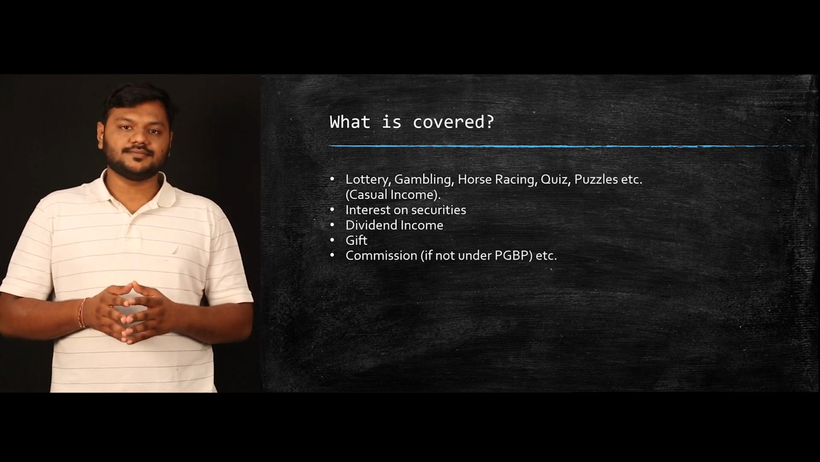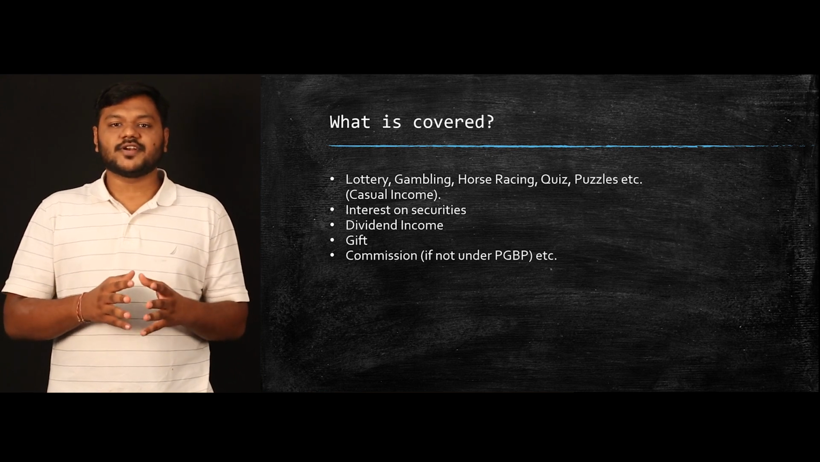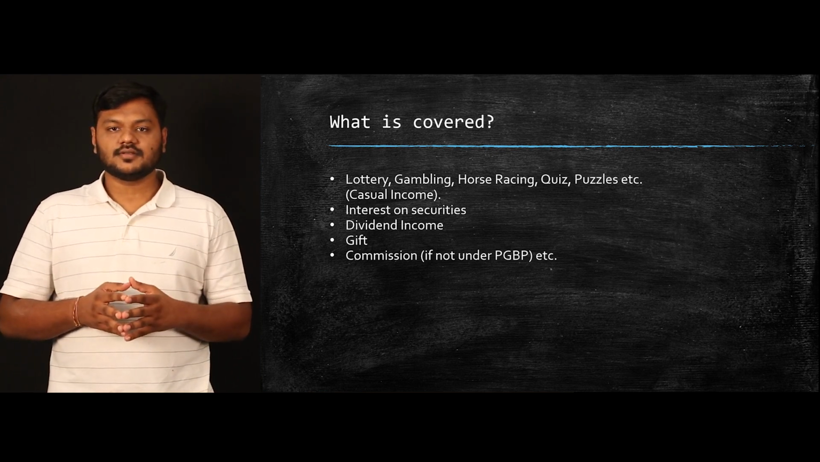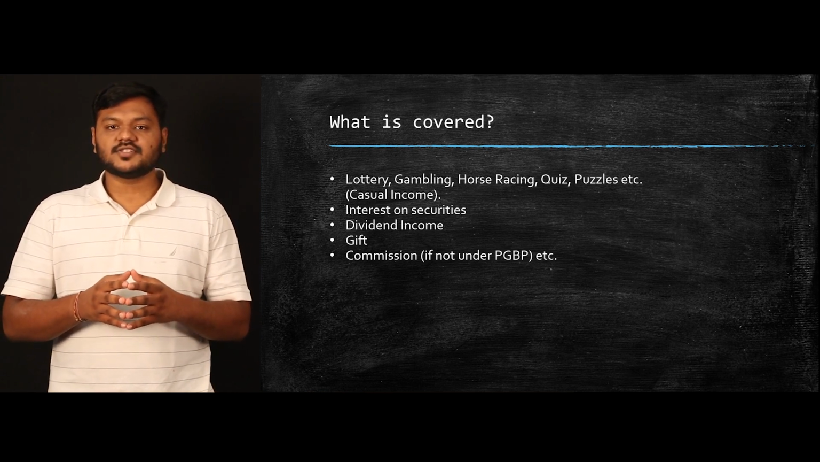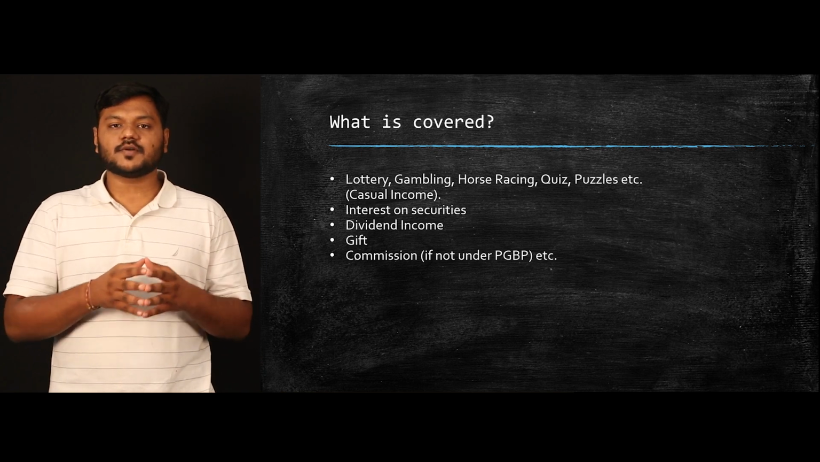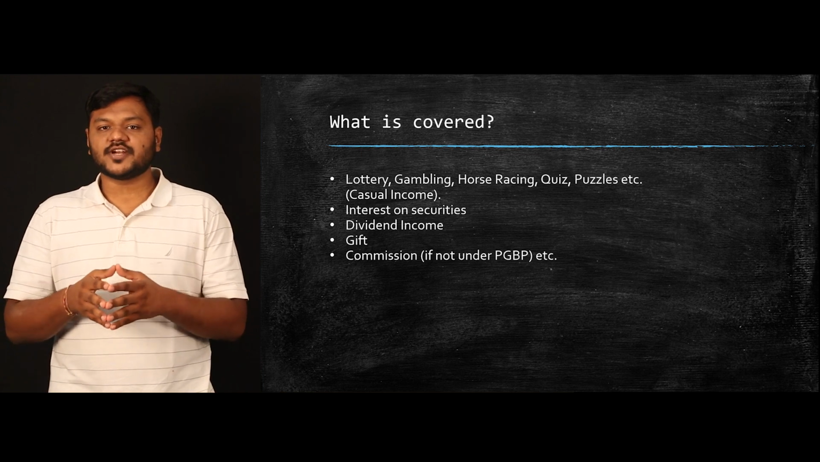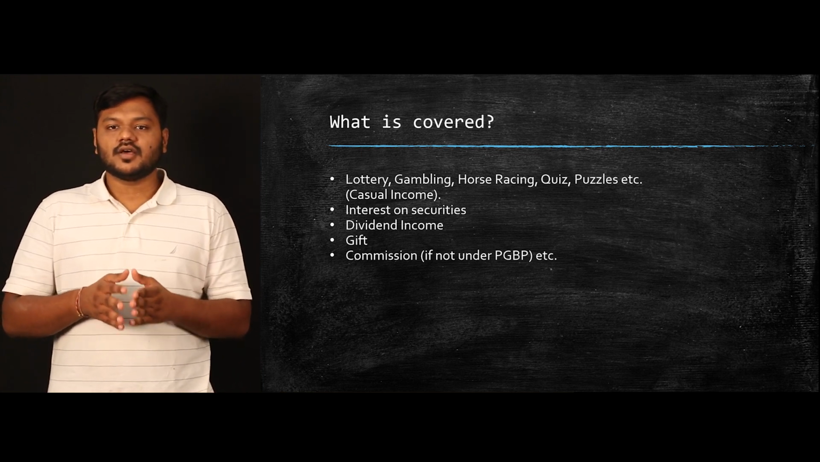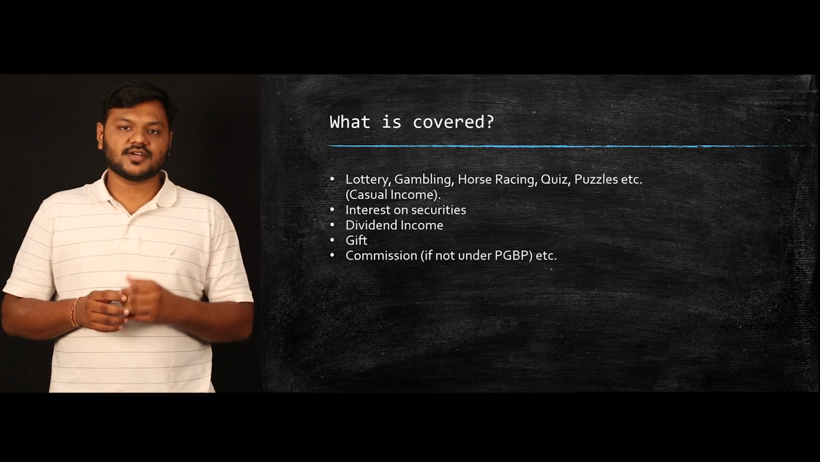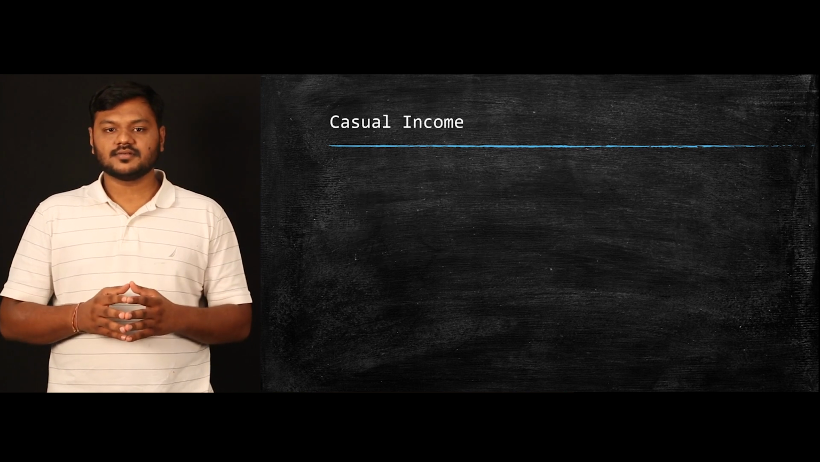Let me give you an example. Let's say I am doing a full-time business of trading in stock and securities. In that case, whatever dividend income I am receiving or whatever interest on securities I am receiving, that will be charged under the head of profit and gain from business profession. But if I am not a person who is doing trading business whole time, and I am doing this trading as a side business, in that case this dividend or interest income will be charged under the head of income from other sources.